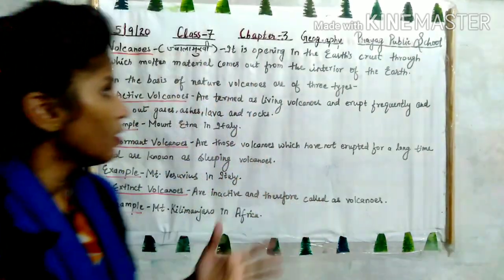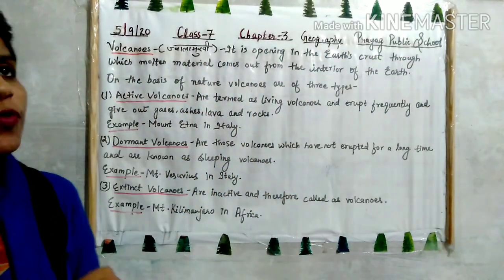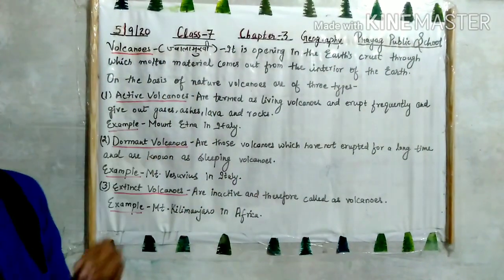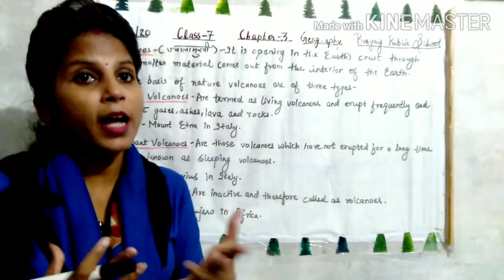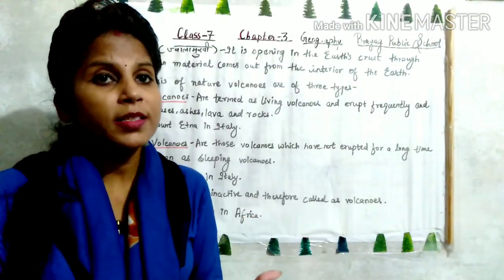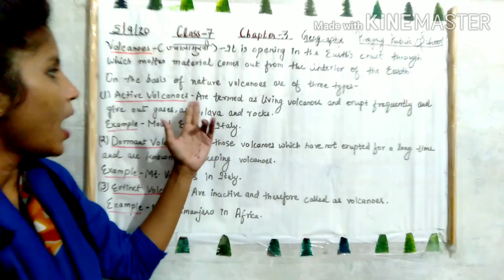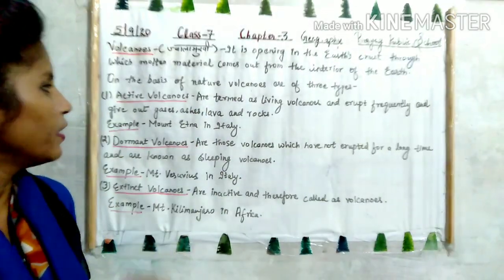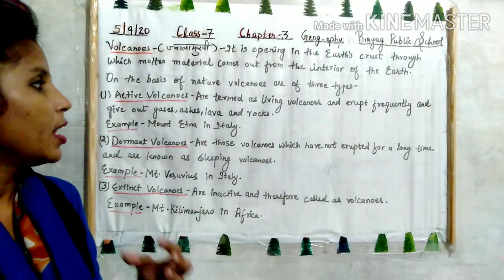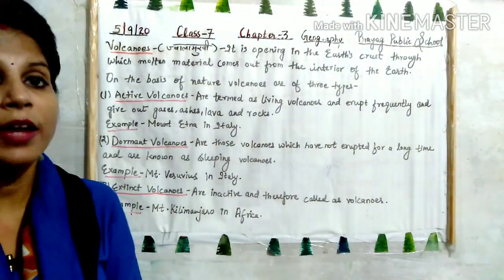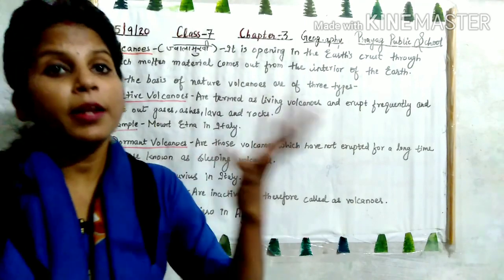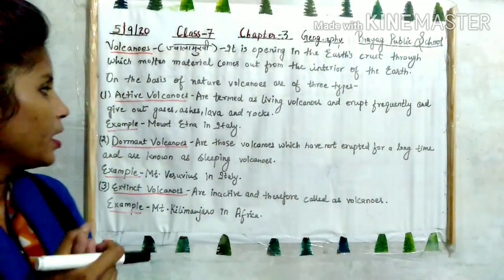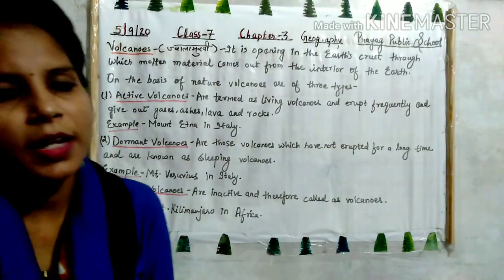So on the basis of the nature of volcanoes, they are divided into 3 categories. First one is active volcanoes. Active means they can erupt anytime, are termed as living volcanoes, and erupt frequently and give out gases, ashes, lava and rocks. So they are very active volcanoes and can erupt any time. Example, Mount Etna in Italy.